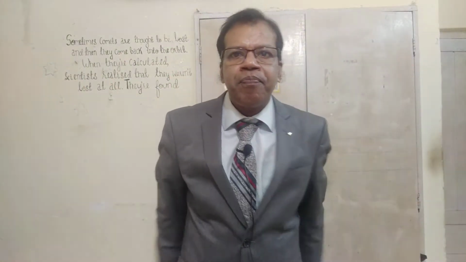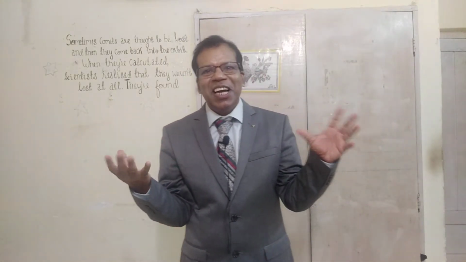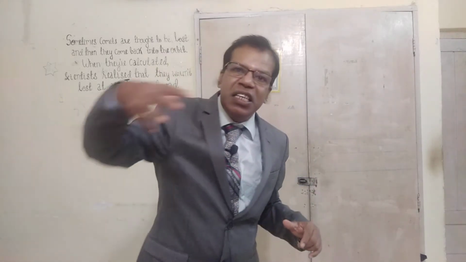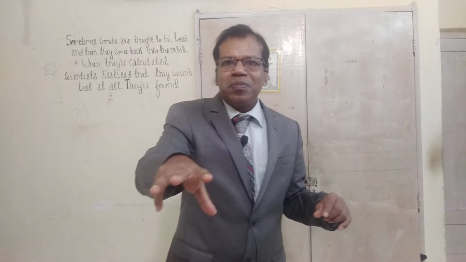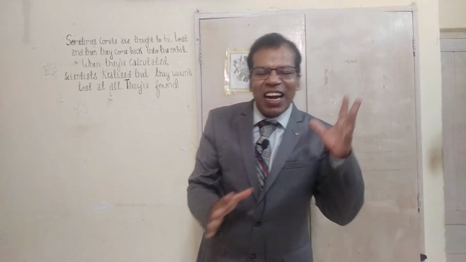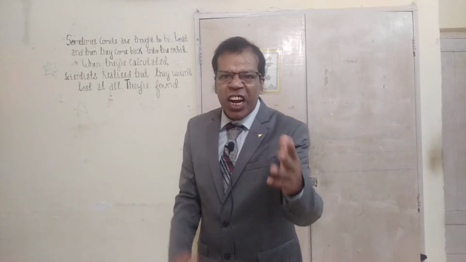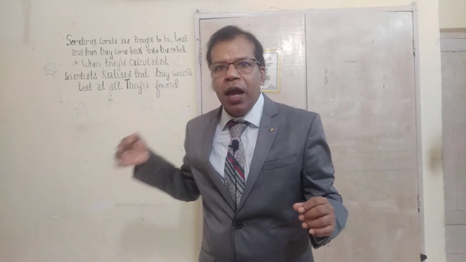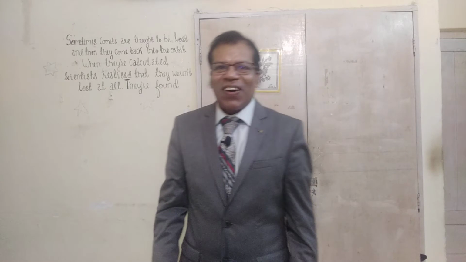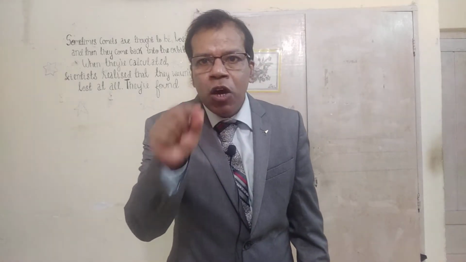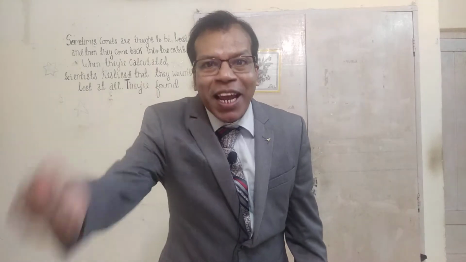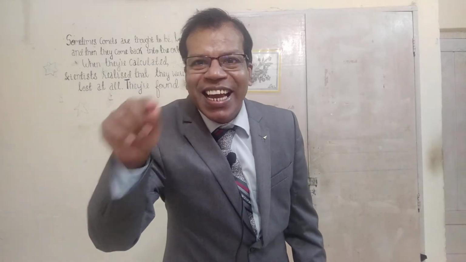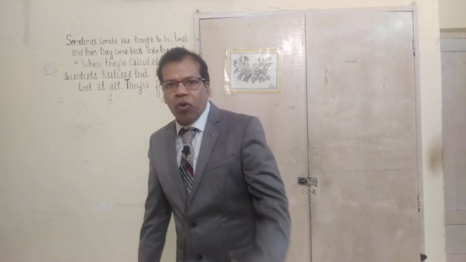So in the first set of words we saw, friends, masculine and feminine are two different words. In the second set of examples, masculine and feminine differ only in that the letters ESS are added at the end of the feminine word. Now another set of examples, in which the vowel is taken out of the masculine word and ESS is added. Actor, actress. A-C-T-O-R, actor. While making it feminine, O is taken out, A-C-T-R-E-S-S becomes actress.